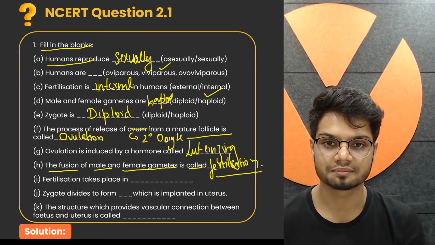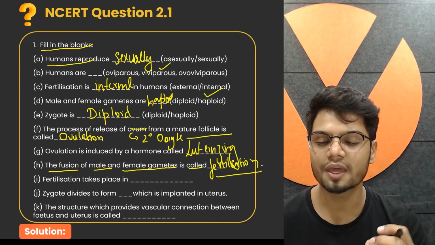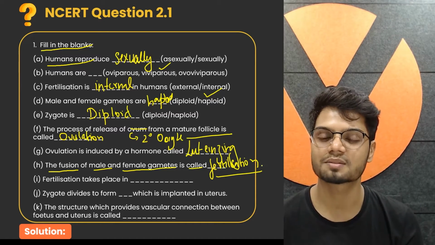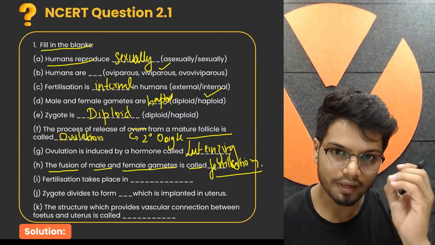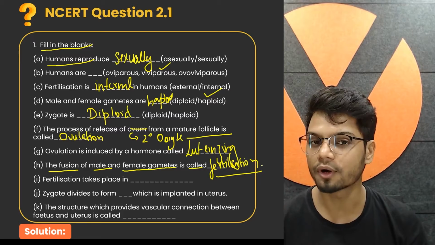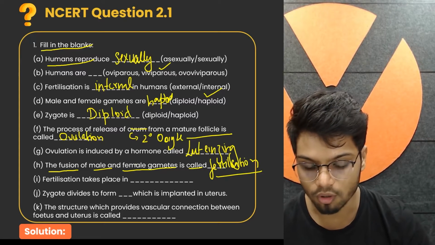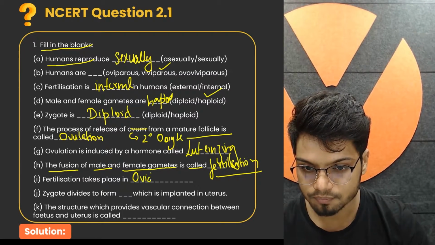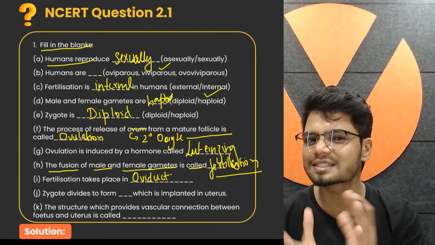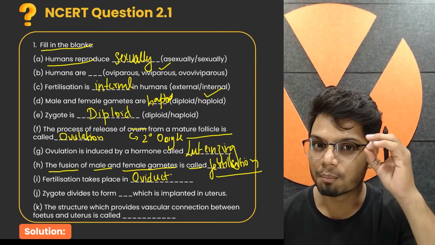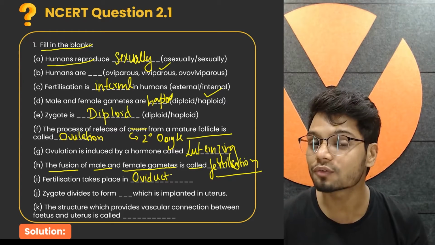Fertilization takes place in which exact location? If you attended my lecture, you would know it happens in the fallopian tube, or also known as the oviduct. But where exactly in the oviduct? Which exact part of your fallopian tube?